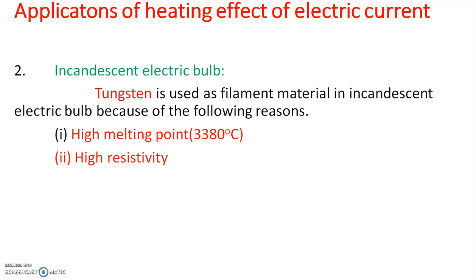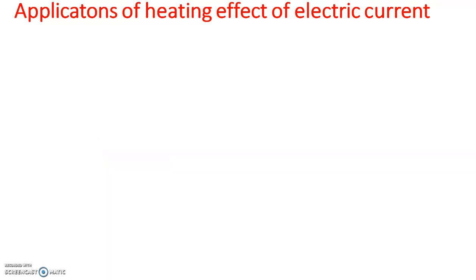Okay. So why are we using tungsten? Because of two reasons. One is high melting point and the second one is high resistivity. Is it clear to everyone? Okay. Now we'll discuss the third application of heating effect, that is the electric fuse.